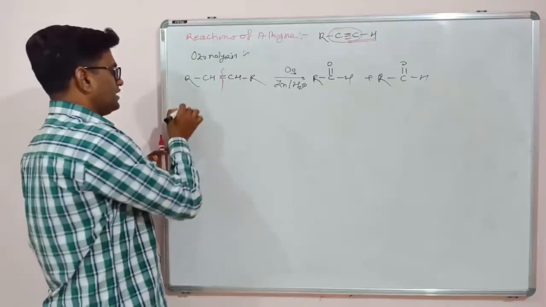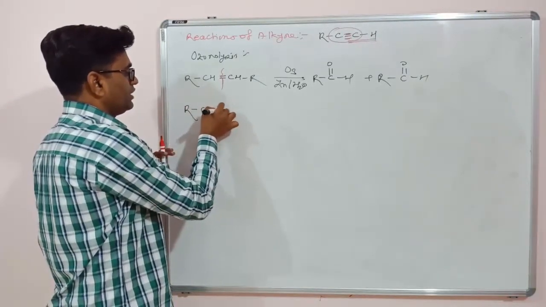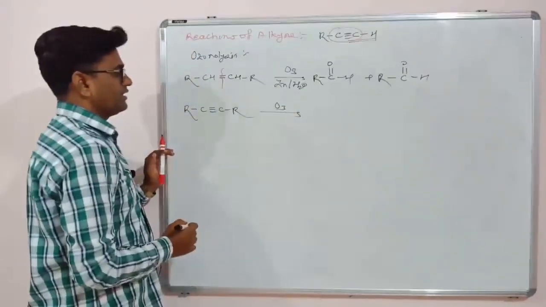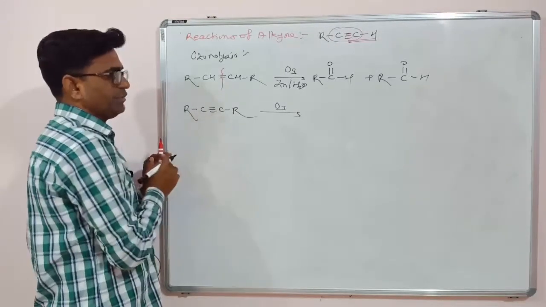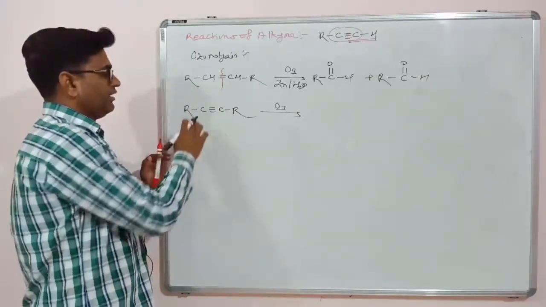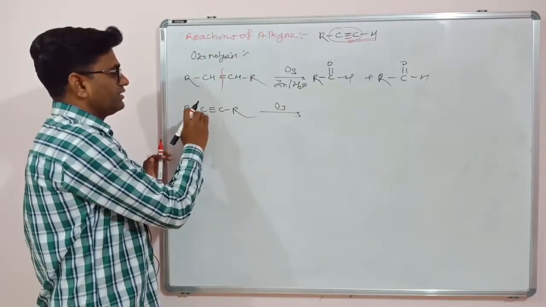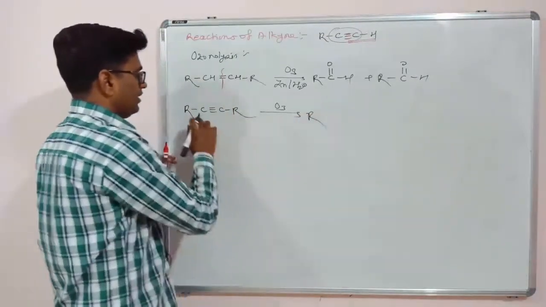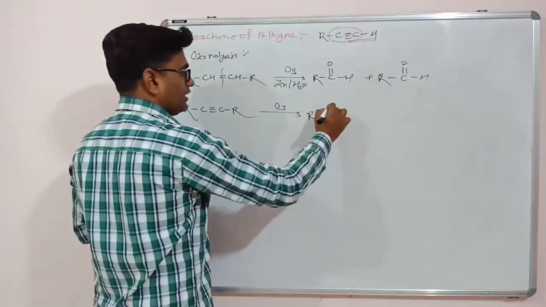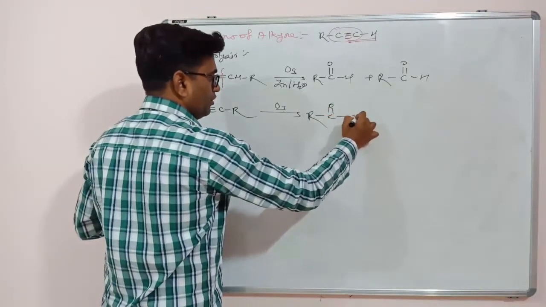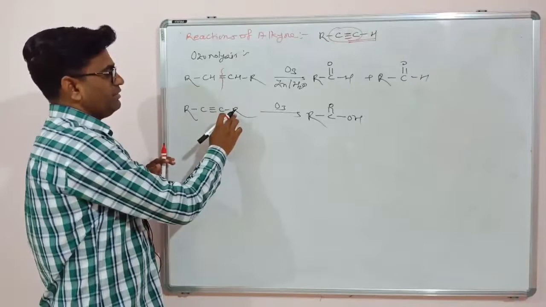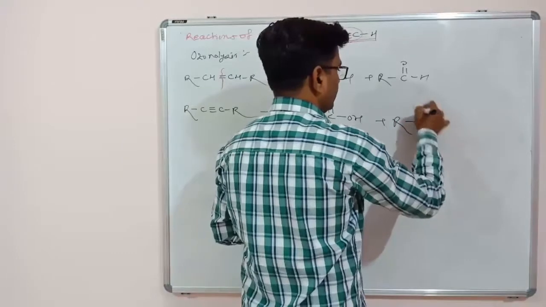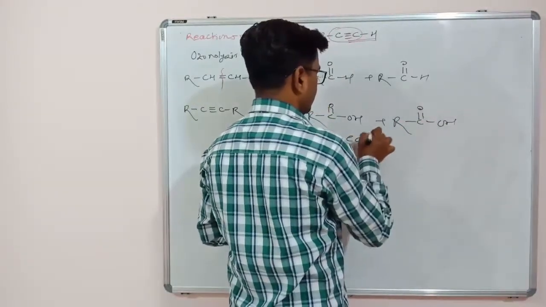But in terms of alkynes, that is R, C triple bond C, R, if you use ozonolysis, then what will happen? Instead of the triple bond, we have to write a highly oxidized state, that is a carboxylic acid. So R, C double bond O OH, and this is also R, C double bond O OH.